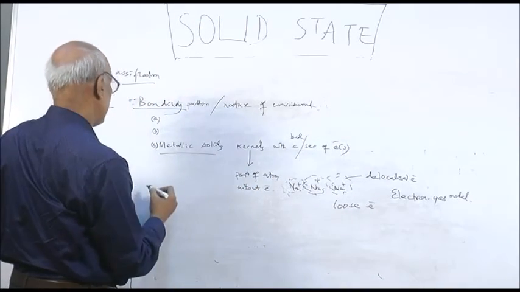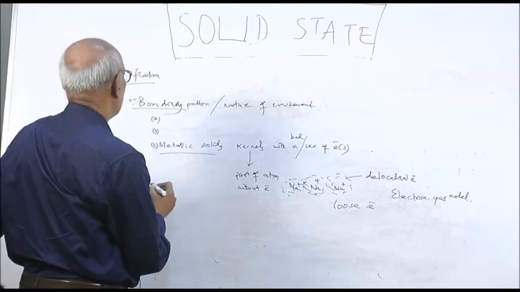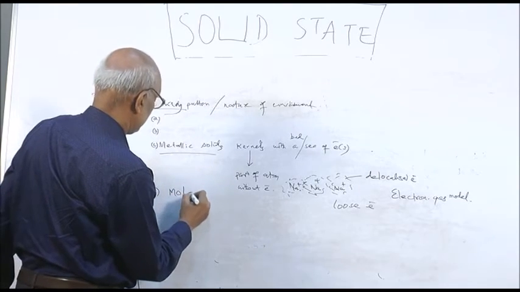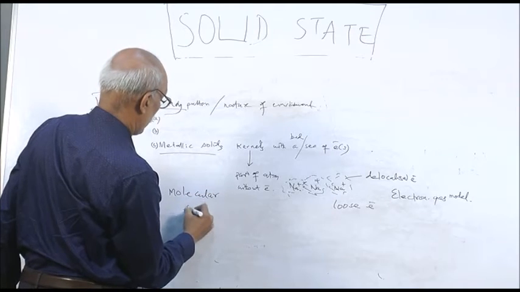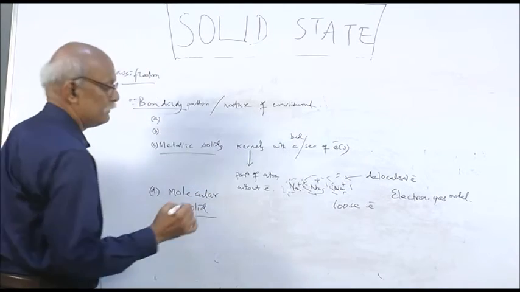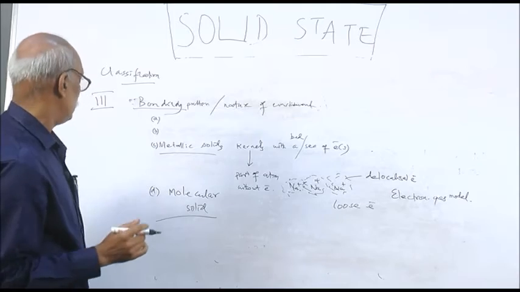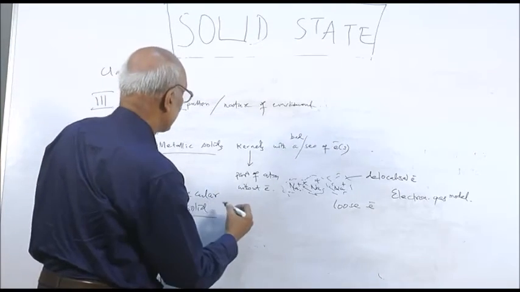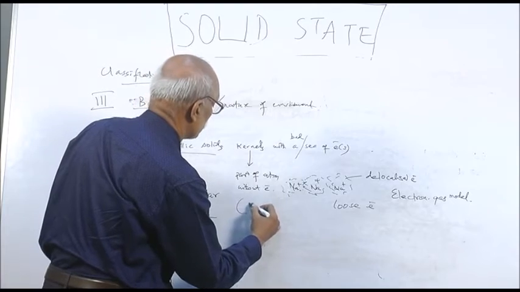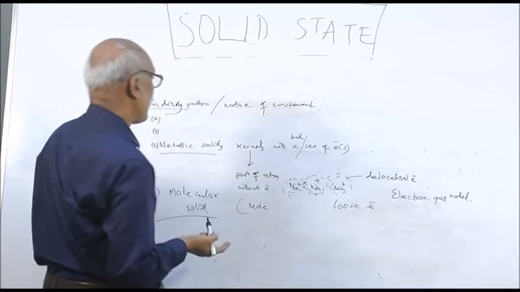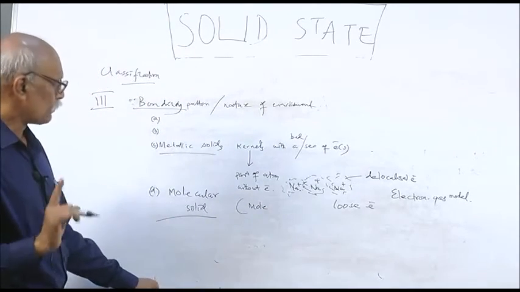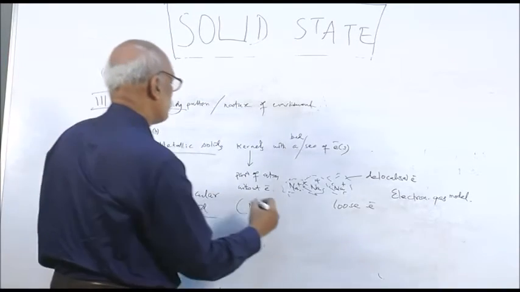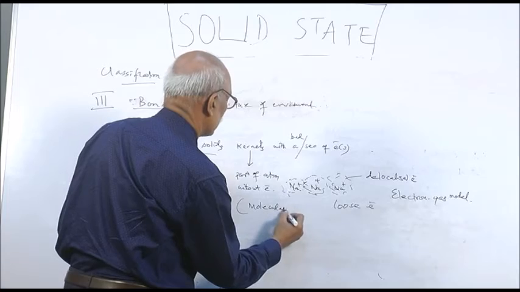So this is a metallic solid, this metallic bond. Then another is the molecular solid. Remember, these are the types of solids you come across. In a molecular solid, the constituents are molecules, not ions, not metals, not kernels, not atoms, but neutral molecules.